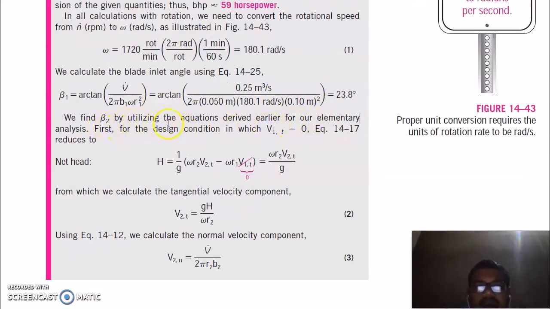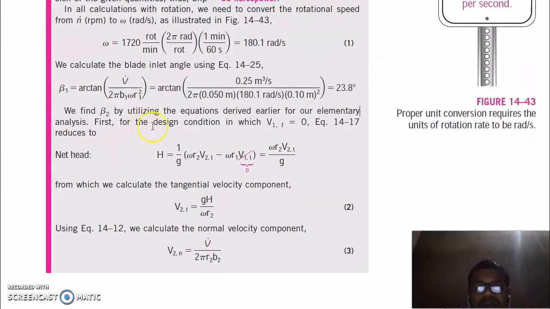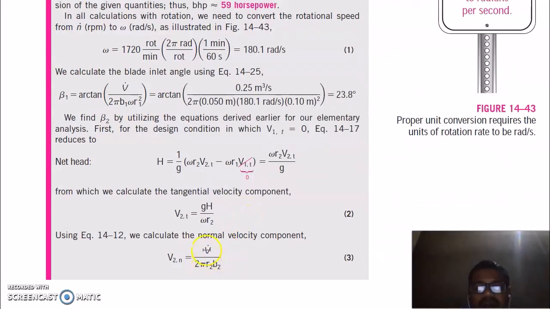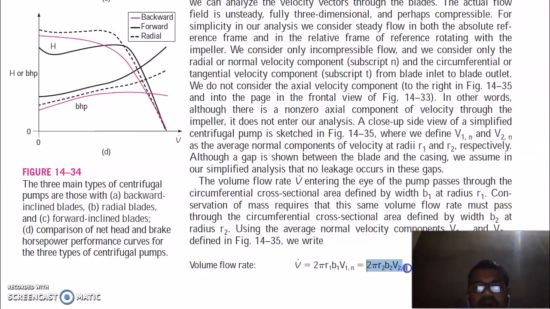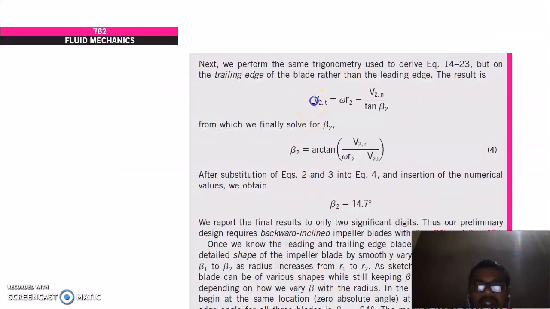Now we find beta 2 by utilizing the equation derived earlier in our element analysis. First, for the design condition in which V1t is equal to 0, you can find the head by putting this term as 0. You will get this equation here, and you can find V2 from this equation. Now that we have V2, we also know the volume flow rate at the outlet of the impeller is this. So this is the volume flow rate at the outlet of the pump.